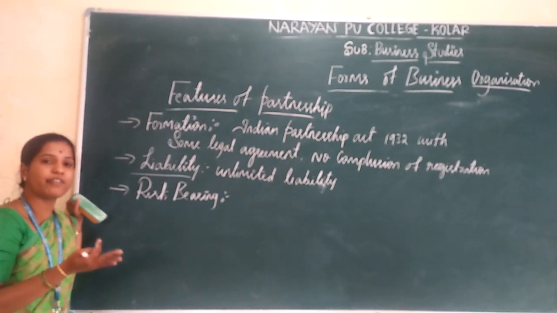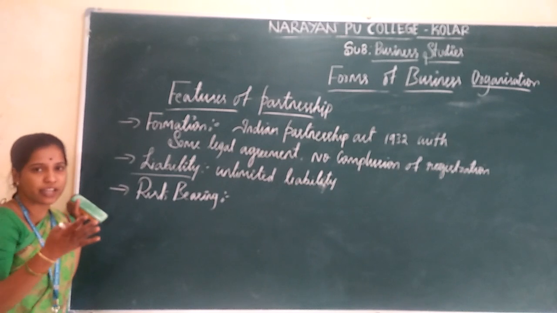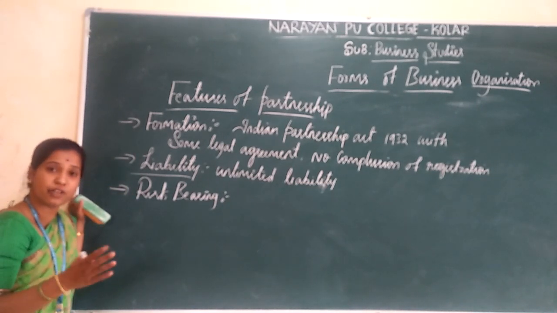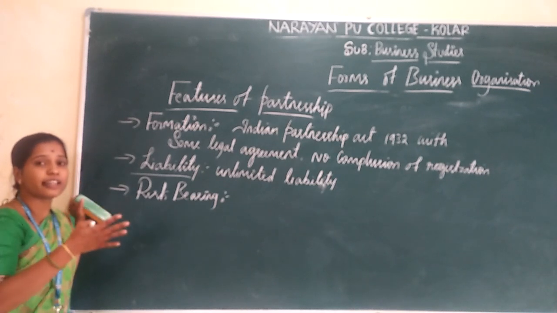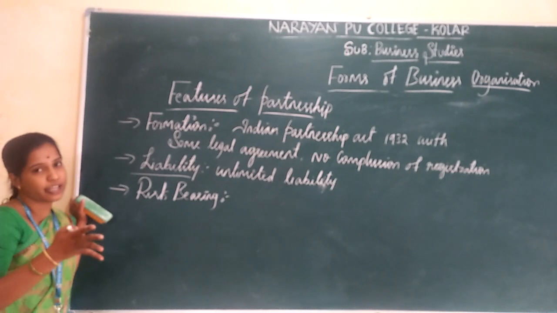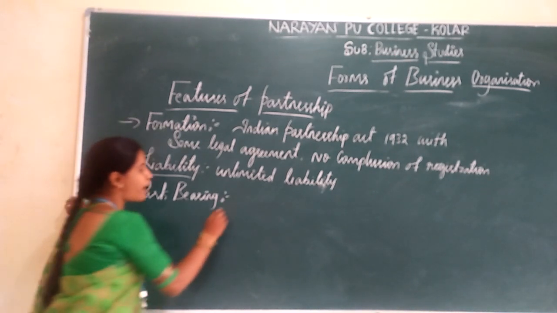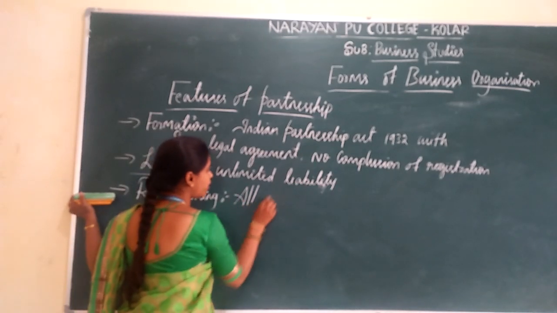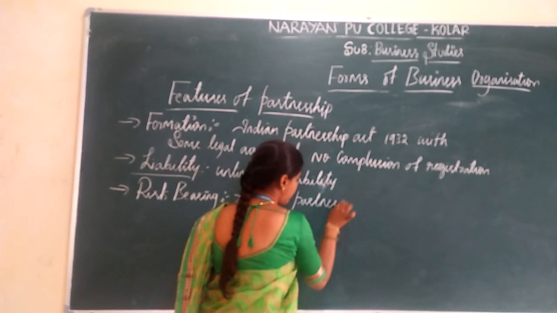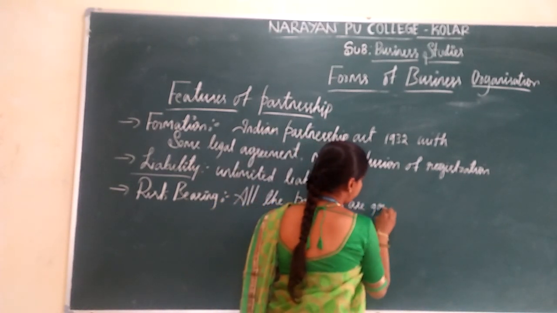If they earn a profit, they share it according to their proportion of ratio. If they incur a loss, they also share it according to their proportion of ratio. That is known as risk bearing. All the partners are going to bear the risk.